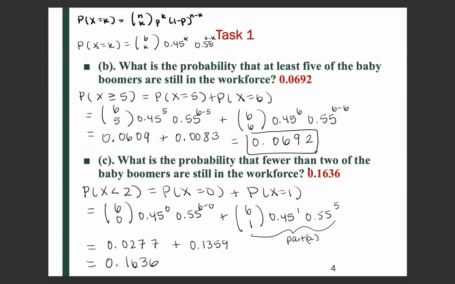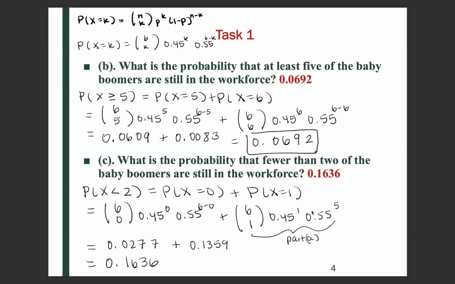What is the probability that fewer than 2 of the baby boomers are still in the workforce? Fewer than 2 would mean strictly less than 2. And so that's going to be the same as the probability that x equals 0 plus the probability that x equals 1. For the probability that x equals 0, we're going to use this equation, but now k equals 0. So if you plug in 0 for the k's, you get this. And then for the probability that x equals 1, k equals 1. So if you plug in 1 for the k's, you get this.